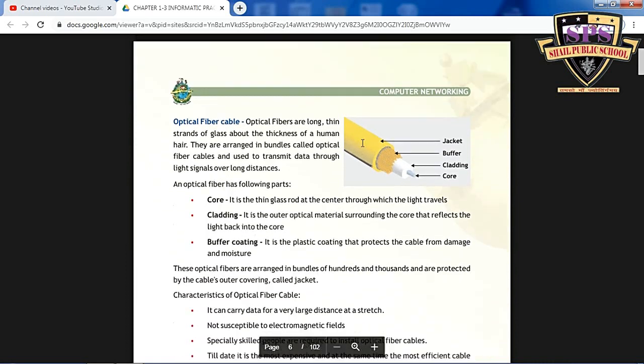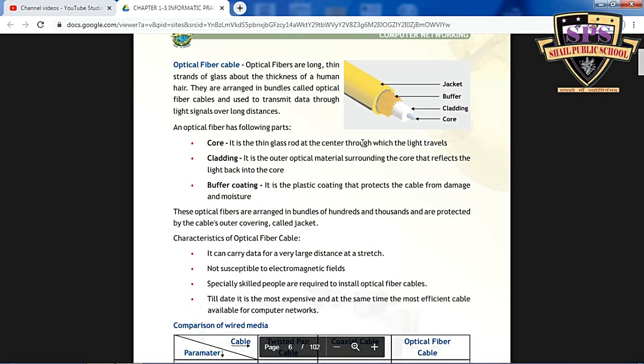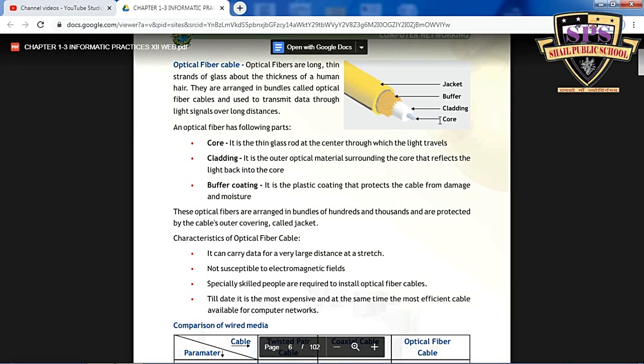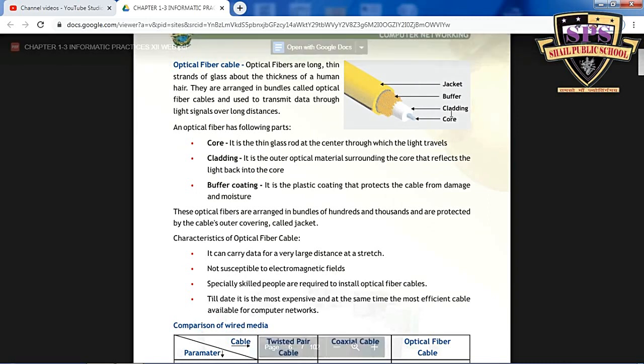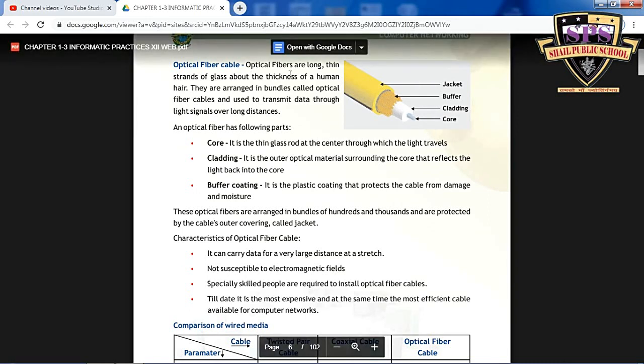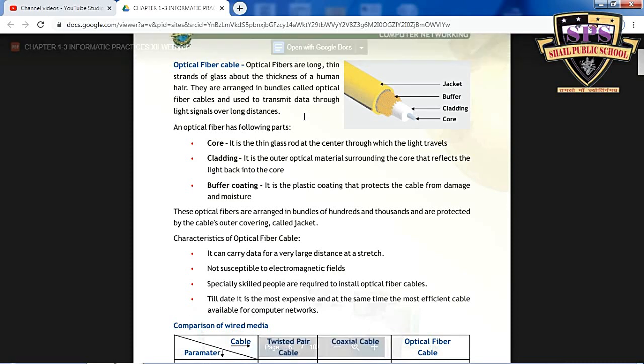Okay, after that, optical fiber cable. In the optical fiber cable you can see a plastic jacket, then after that the buffer, then cladding, and last is the core. That is the main core in optical fiber, which consists of long thin strands of glass about the thickness of a human hair. They are arranged in bundles called optical fiber cables and used to transmit data through light signals over long distances.